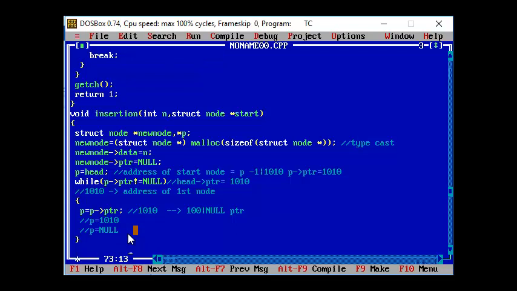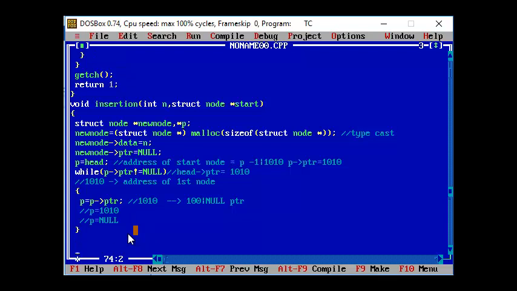Now what you are going to do is the address of the new node. Remember, where is the address of the new node? The address of the new node lies in the variable that is new node. Now this should be assigned to the p of pointer. So currently your p of pointer is in the location that is 1010. In the 1010th location you are having the value that is 100.